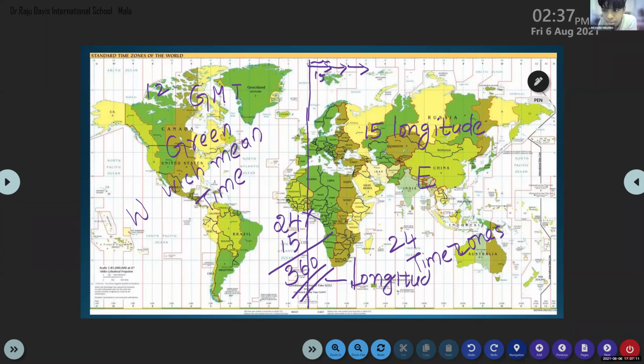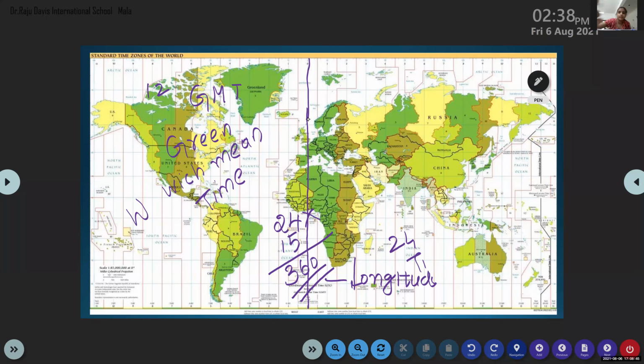You can see Russia here. Then you look at the time zones. So there are total 24 time zones in the world. In the eastern hemisphere, there are 12 and in the western hemisphere, there are 12. So 12 plus 12 is equal to 24. So there are total 24 time zones in the world.